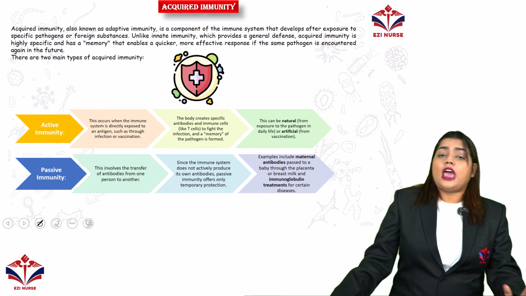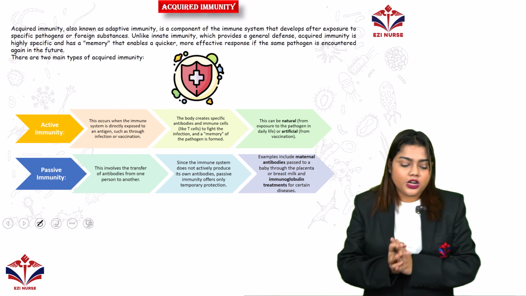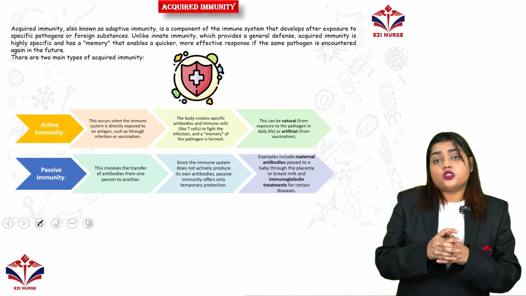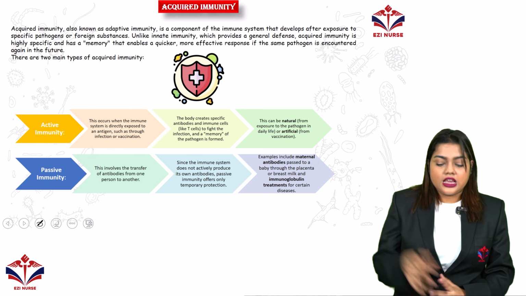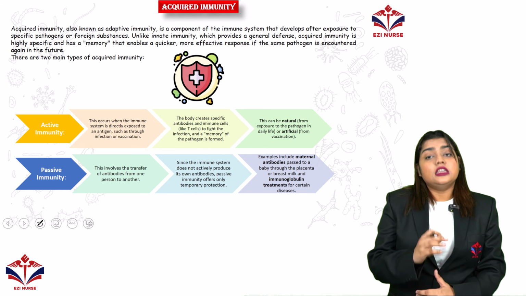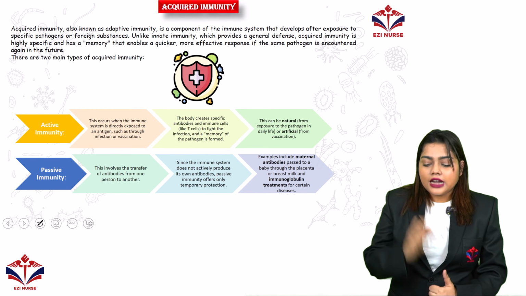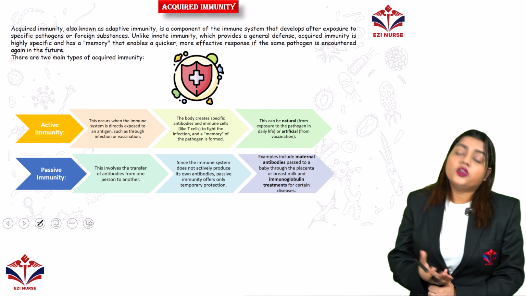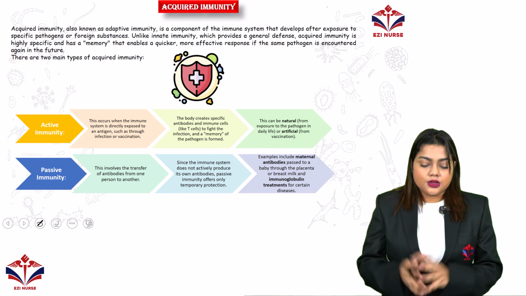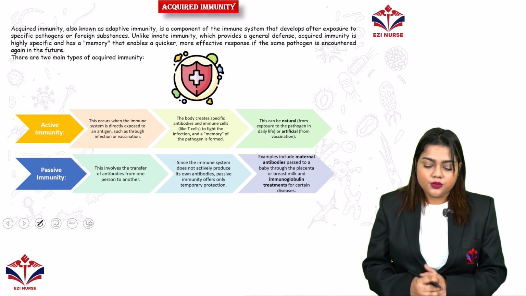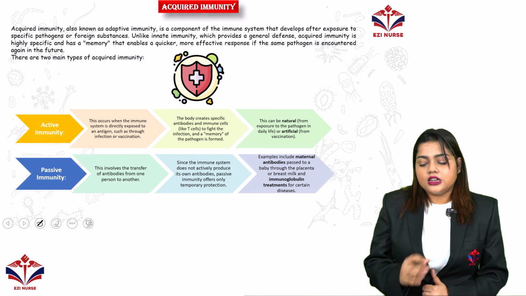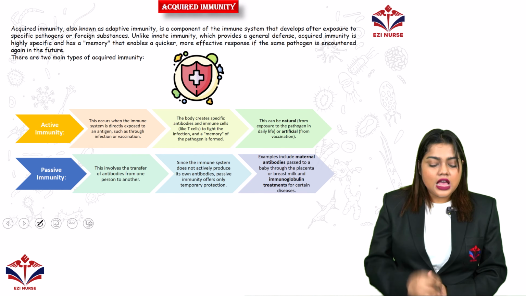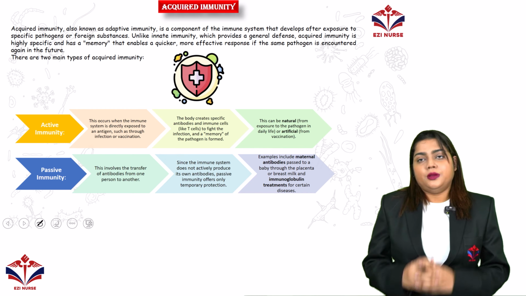Now we will move on to acquired immunity, which is very important. Acquired immunity, which is also known as adaptive immunity, is a component of the immune system that develops through exposure to specific pathogens or foreign substances. Unlike innate immunity, which provides a general defense, acquired immunity is highly specific and has a memory.